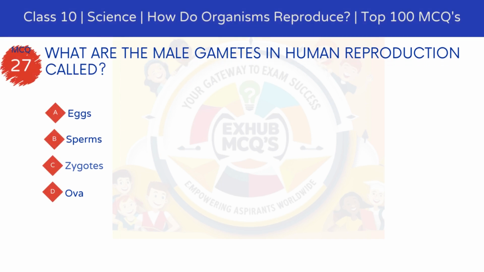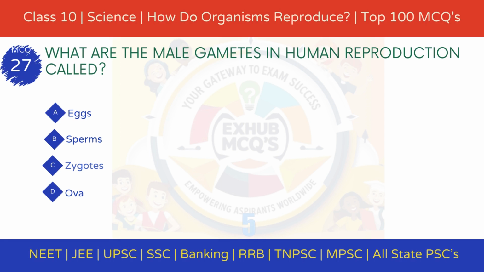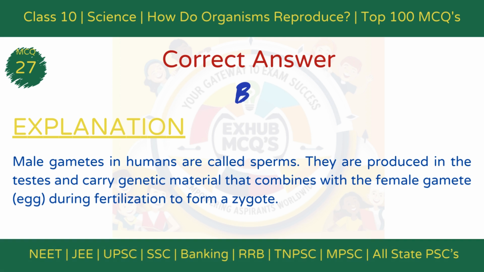MCQ 27. What are the male gametes in human reproduction called? Option A, eggs. Option B, sperms. Option C, zygotes. Option D, ova. The correct answer is option B, sperms. Explanation: male gametes in humans are called sperms. Produced in the testes, they carry genetic material that combines with the female gamete during fertilization to form a zygote.